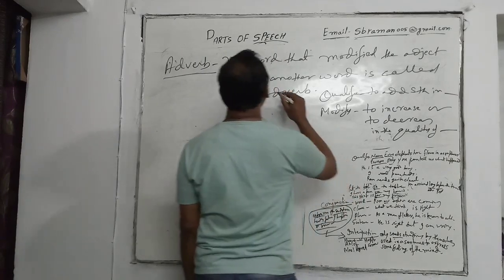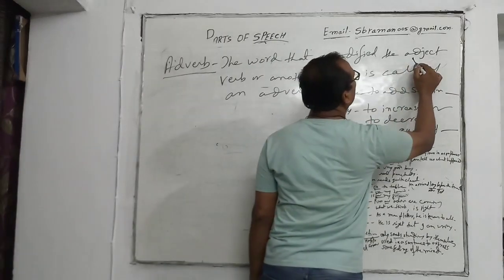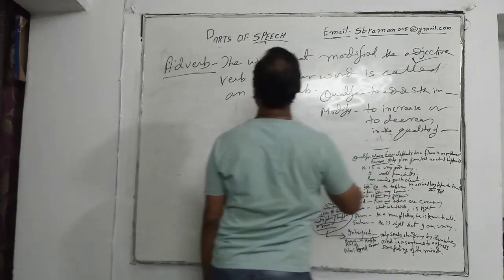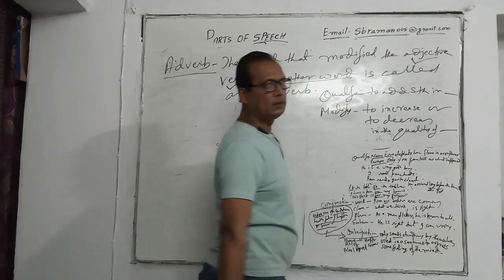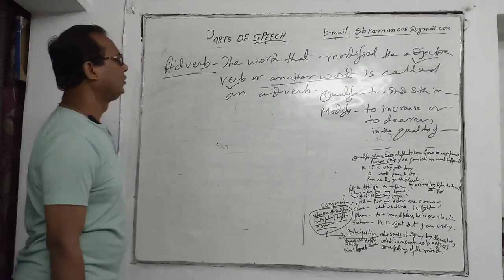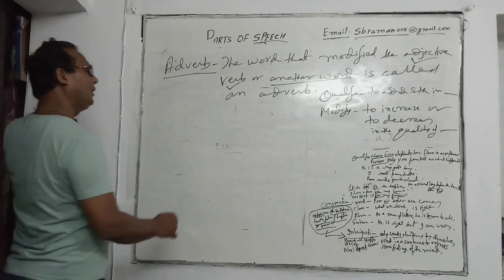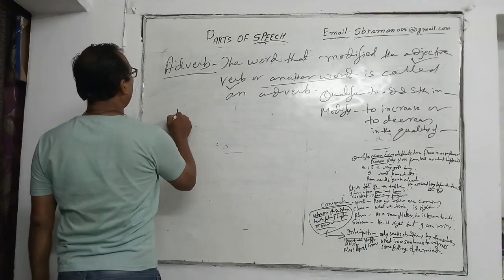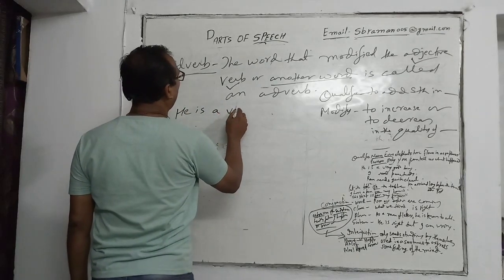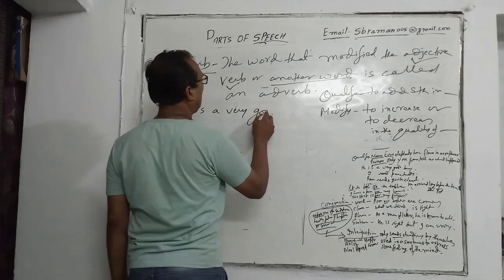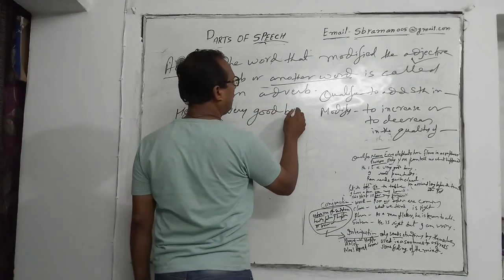Quality of an adjective, quality of a verb, or quality of another word, that is called adverb. So here see, he is a very good boy.